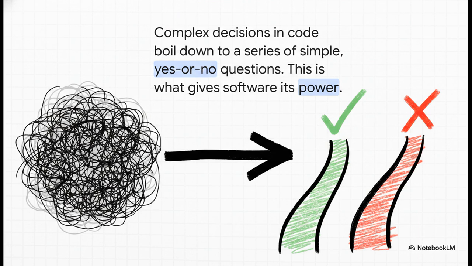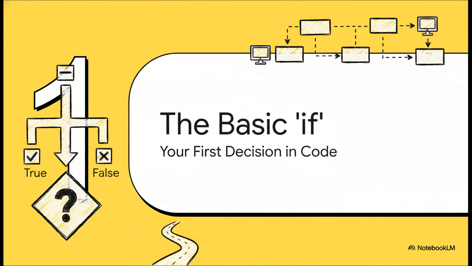Well, all of that seemingly intelligent behavior really just boils down to the program asking a bunch of simple, direct yes or no questions. And that fundamental process, that simple Q&A, is what gives all software its incredible power and flexibility. So, where do we start? How does a program ask its very first question?